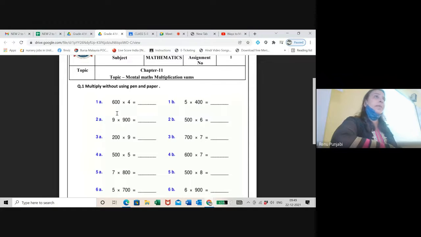2a. 9 multiplied by 900. I will be on rounds. I'm going to check your work. I'm going to check the presentation of your work. From now onwards, no untidy work will be accepted.